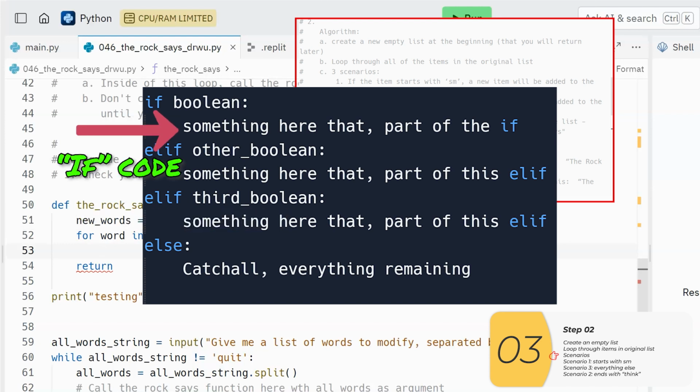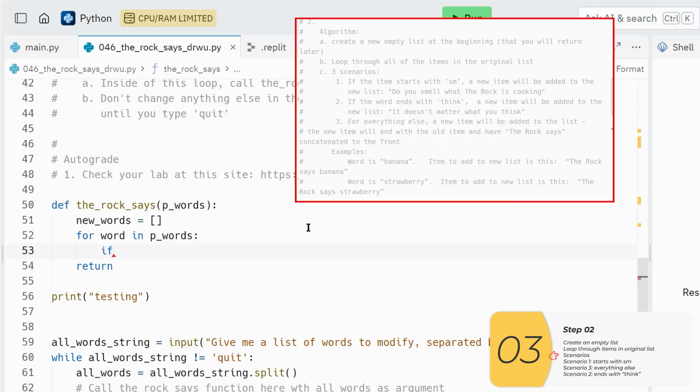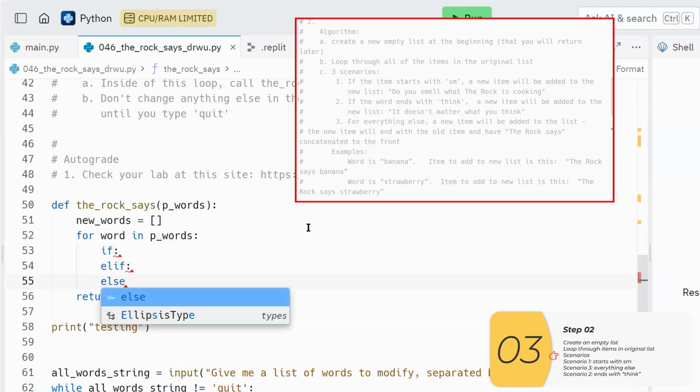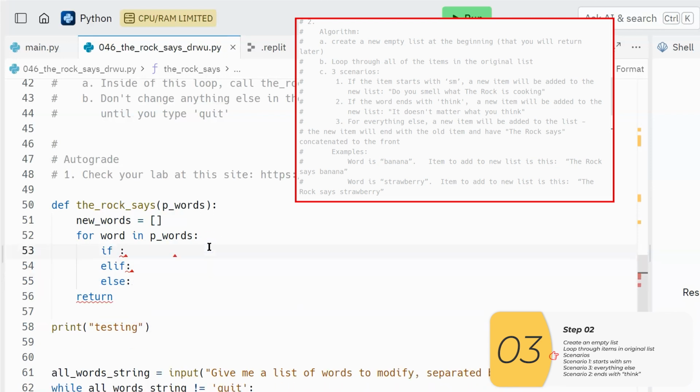So that's what we want here. We have 3 scenarios, scenario 1, scenario 2, and then a default scenario, so that will be the else. All right, scenario 1, we're checking to see if the item starts with SM.